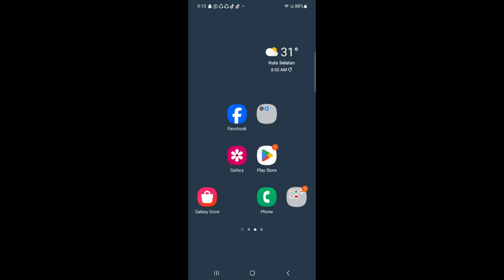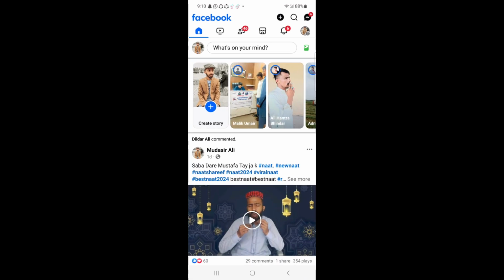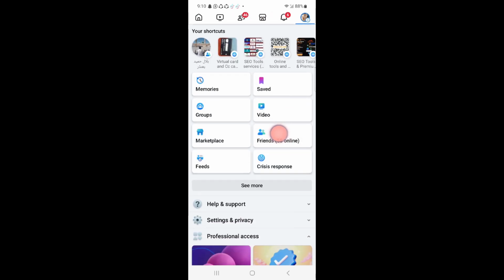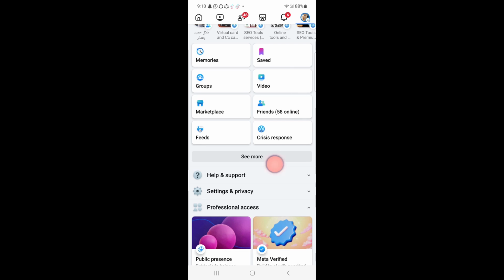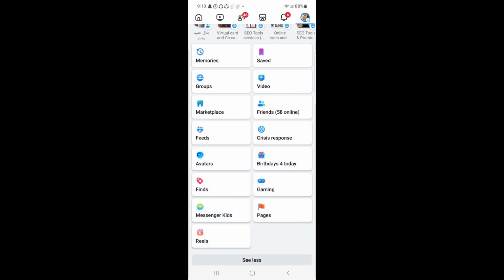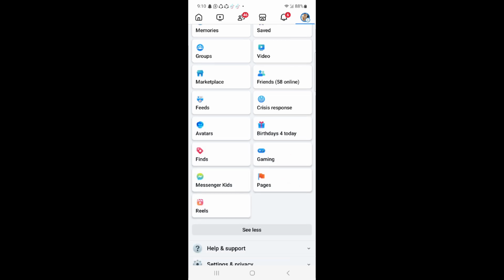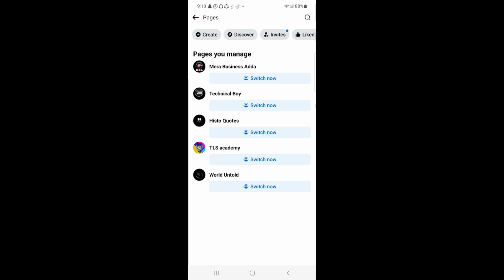So to invite friends to like your Facebook page, first of all you have to open your Facebook app, and here you have to click on your profile picture on the top right corner and just scroll down, and here you can see more option. Click on it and here click on pages, and from here you have to select the page that you want to share to friends that you want to like your page.